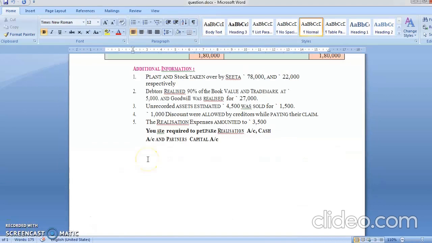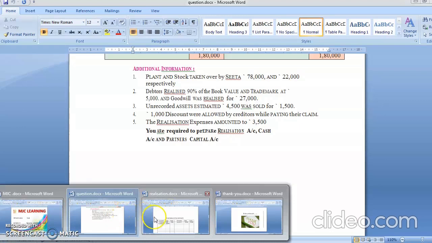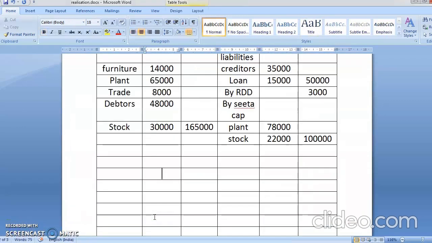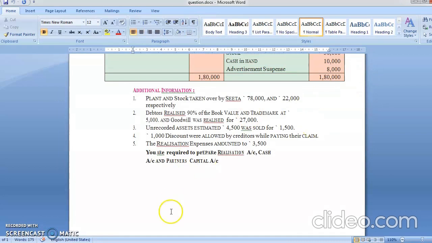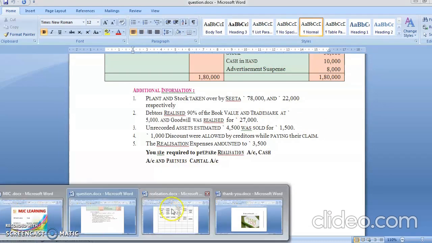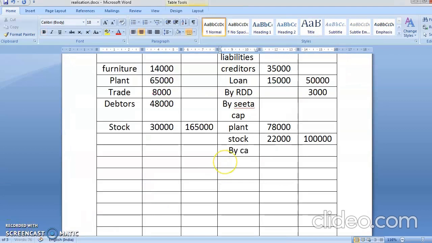Second, debtors realized 90% of the book value. Trademark is 5,000. Goodwill realized 27,000. So in all this, the money is coming in. So in realization it will come as by this time we are having what, cash or bank balance? Yes, we will have to see it. It is cash in hand. So you will write here by cash account.